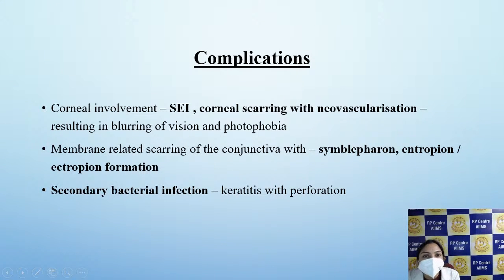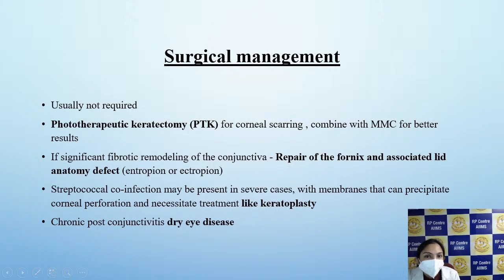Now, complications of adenoviral conjunctivitis can be in the form of corneal involvement, which can be subepithelial infiltrates, corneal scarring with neovascularization, the membrane-related scarring of the conjunctiva with resultant symblepharon, entropion or ectropion formation, and secondary bacterial infection which can lead to keratitis and perforation. So all these complications might need surgical management. Otherwise, in a normal case, no surgical management is required.